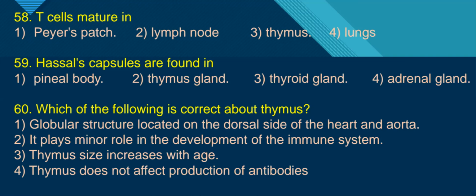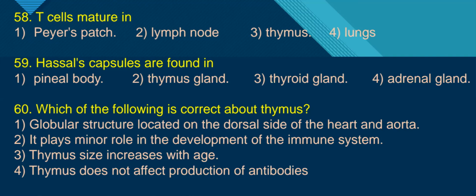Next, Hassall's corpuscles are present in. Hassall's corpuscles are macrophage cells, the phagocytic cells of the immune system. They are present in the thymus gland. Hassall's corpuscles are macrophage or phagocytic cells present in the thymus gland. Therefore, the answer is the second option.